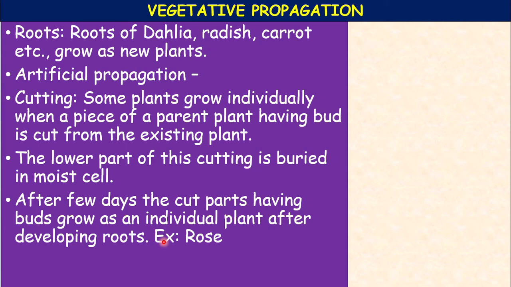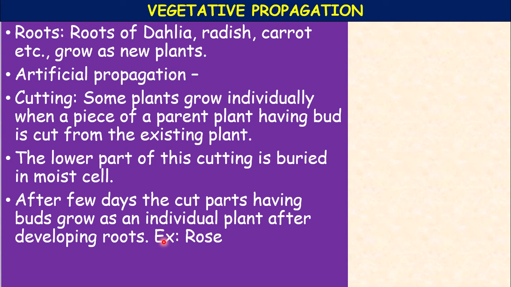We have studied this now in coordination in plants, growth hormones. When you dip the cut portion in the hormone, it stimulates the rooting. Example, rose, coleus, bougainvillea, sugarcane, and cactus are easily propagated by these methods. That's why cutting is of two types: stem cuttings and root cuttings.